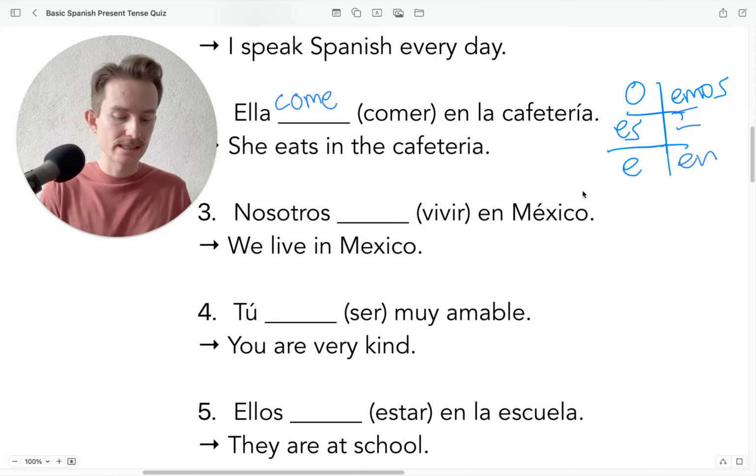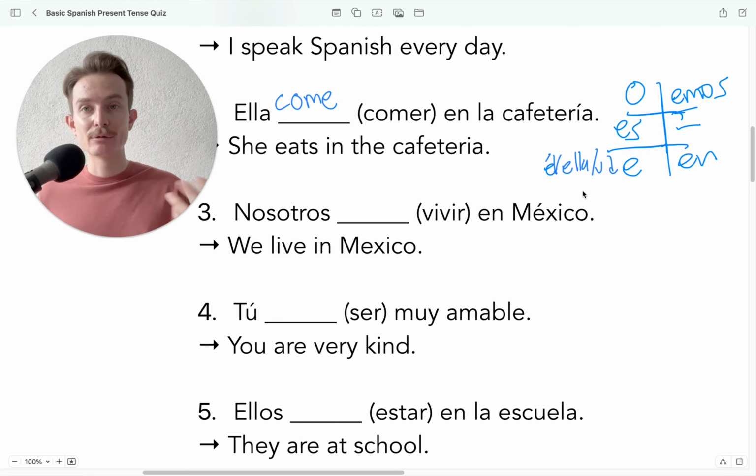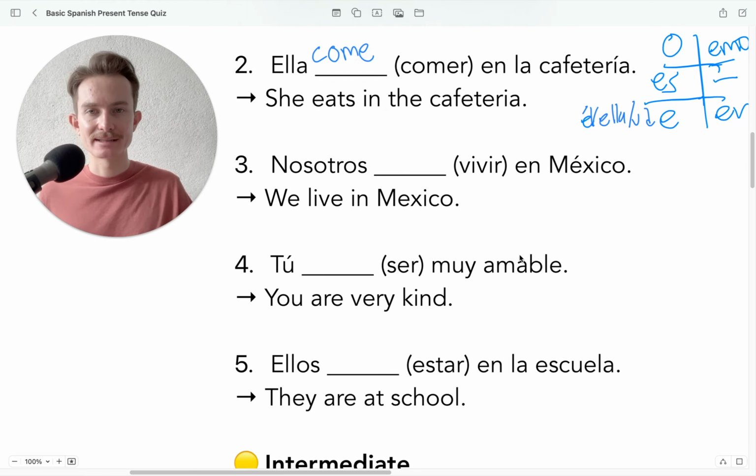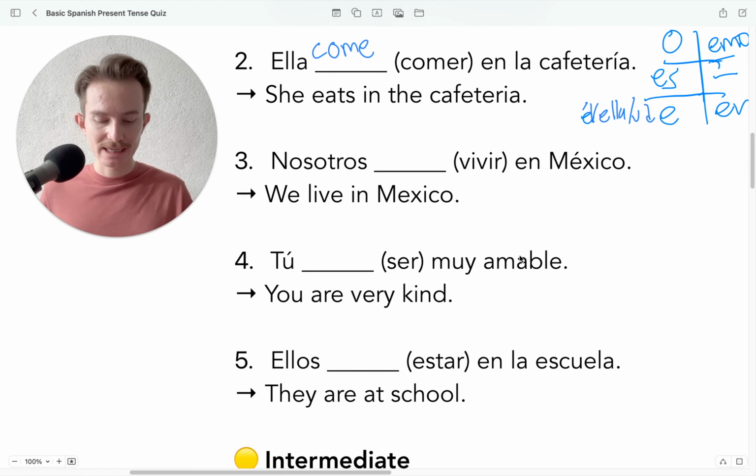So this is the él, ella, usted here. Okay, él, ella, usted. Right? So that would be ella come en la cafetería. Okay? Hope this is making sense so far. All right, I'm going to slide this over a little bit here. All right, excellent. Número tres, nosotros blank en México.